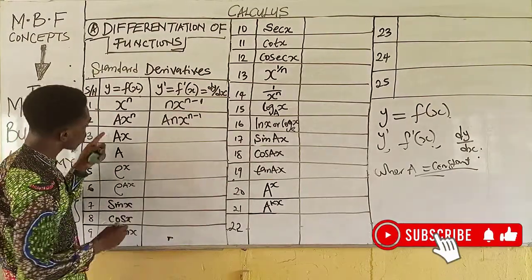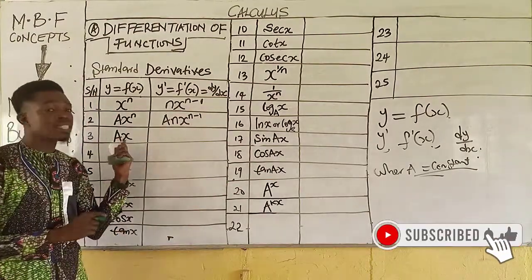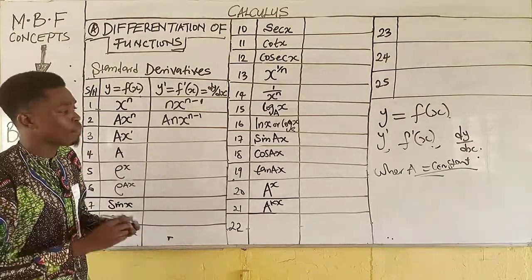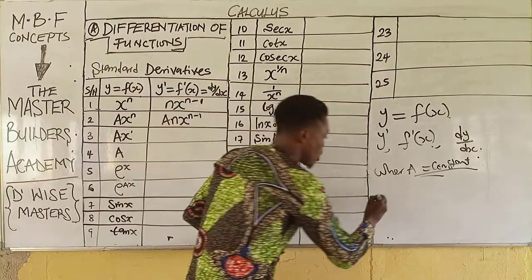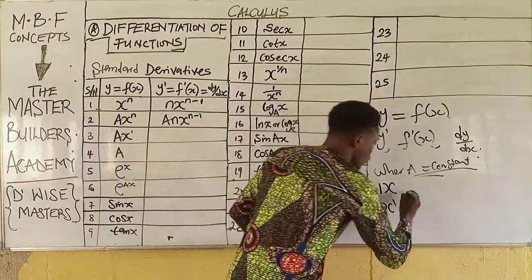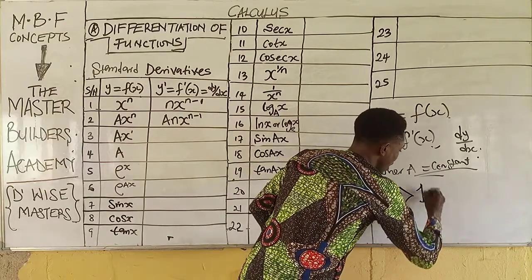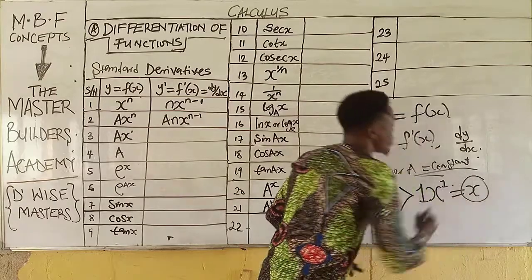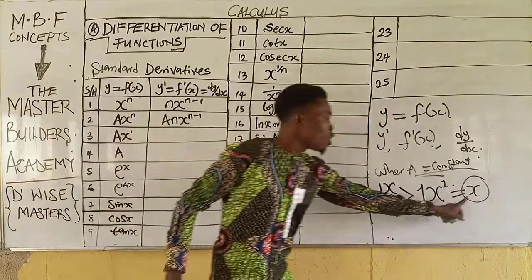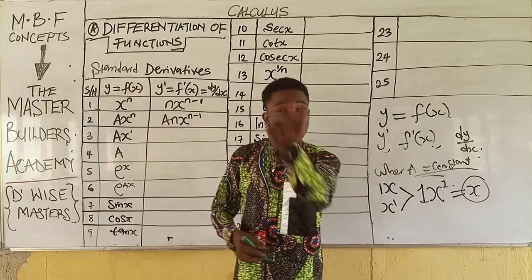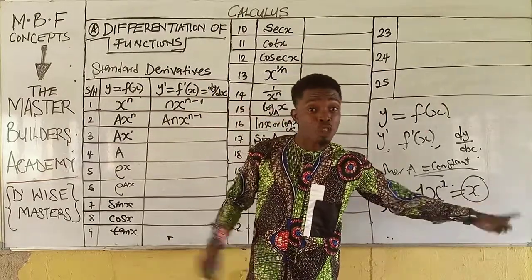Then the next thing we are quickly going to do is that we have ax. In this case, understand that the power of x here is 1. In mathematics, you know that it is not conventional for us to write 1x or x raised to the power 1. Of course, you know that this can be x raised to the power of 1, which is equivalent to x. So we accept it this way. So anytime you have x, it shows that we have a coefficient of x to be 1 and the power of x to be 1.